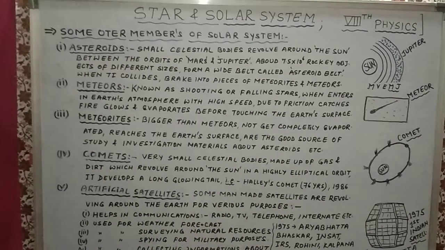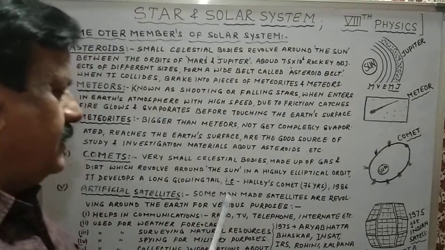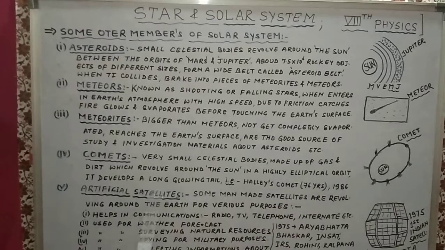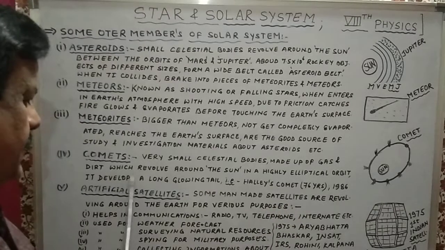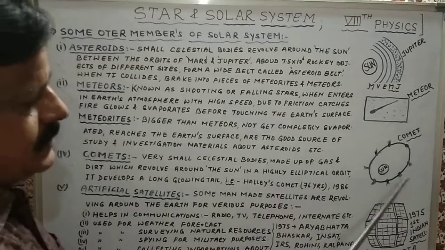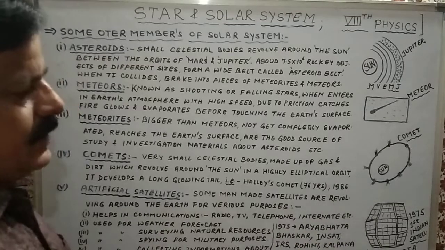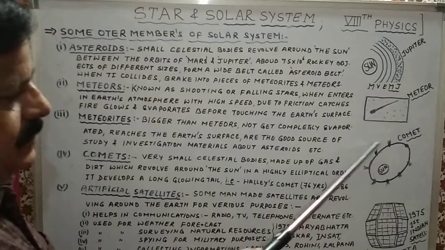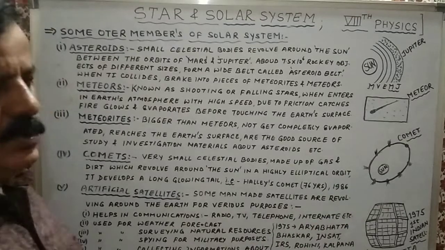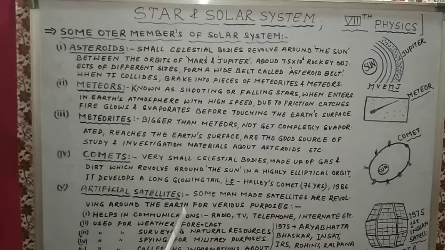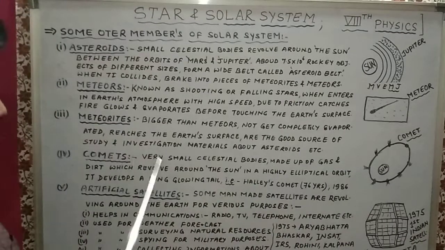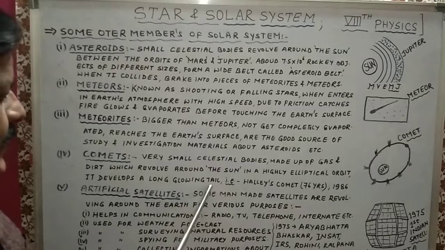Number 4, comets. Comets are very small celestial bodies. They have their own orbits. They are made up of gas and dirt, and they revolve around the sun. You can see in the figure, the comet is revolving around the sun. At that time it develops a tail due to the heat of the sun. They revolve in a highly elliptical orbit around the sun, and it develops a long glowing tail.